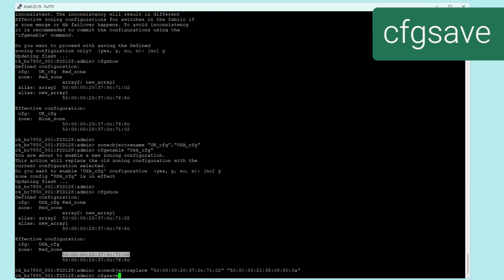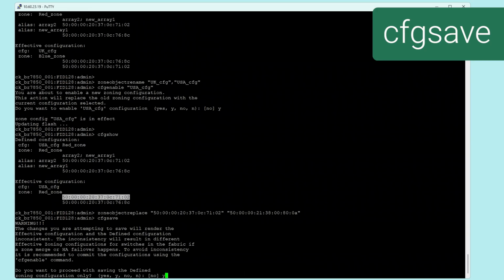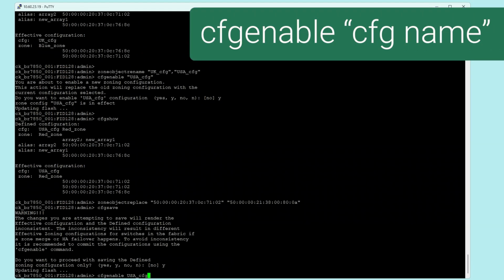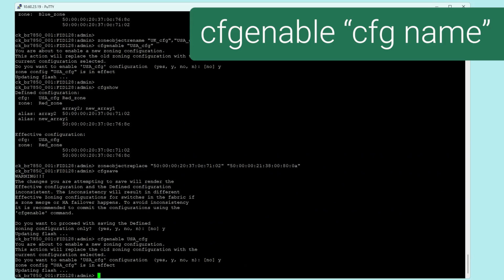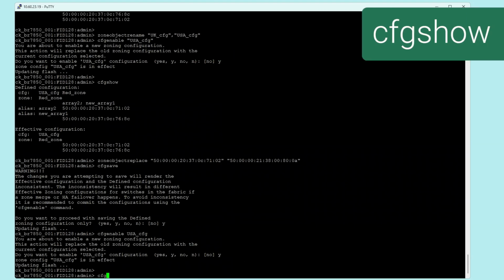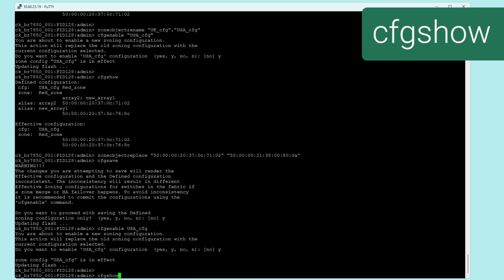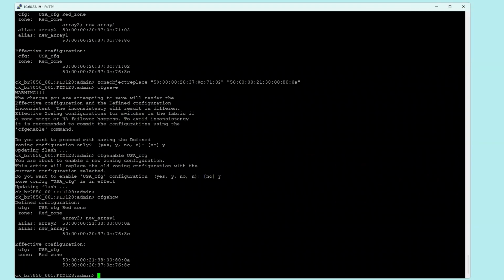Save the CFG. Enable the CFG. Verify it with the command cfgshow. You can see the new member is added to the red zone.